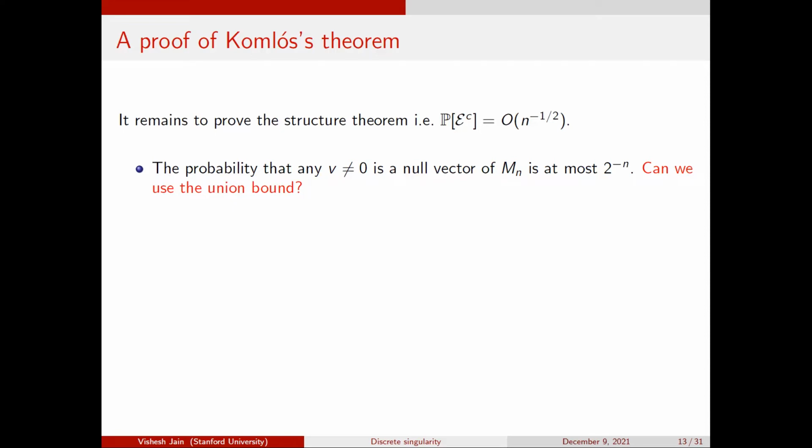And now you might ask, okay, can I just use the union bound? It doesn't really make sense. There are infinitely many vectors. So what am I doing a union bound over?